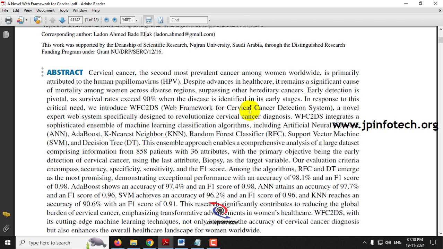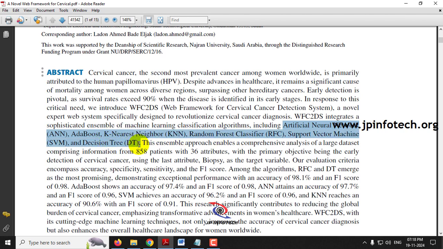In this base paper, the authors have used a machine learning model for the detection of cervical cancer. They used a web framework for the cervical cancer detection system, where they integrated an ensemble of machine learning classification algorithms, which include artificial neural network, AdaBoost, nearest neighbor, random forest classifier, support vector machine, and decision tree.